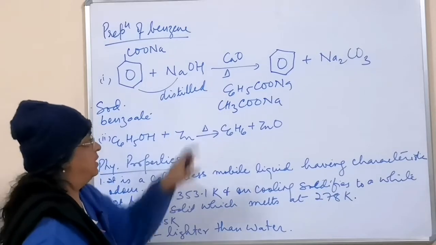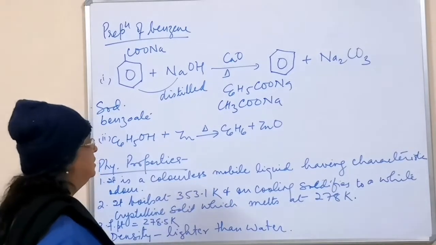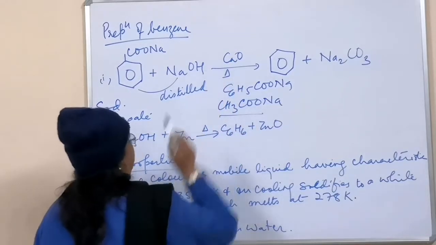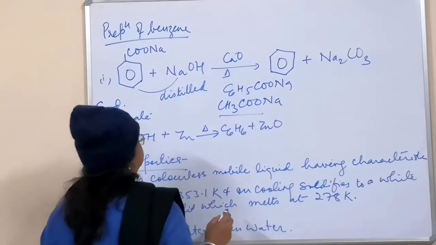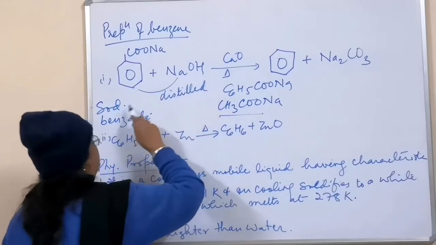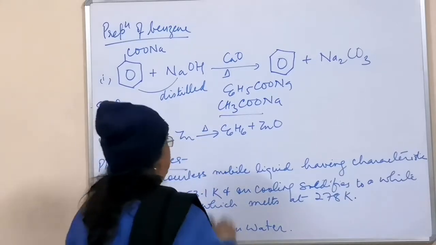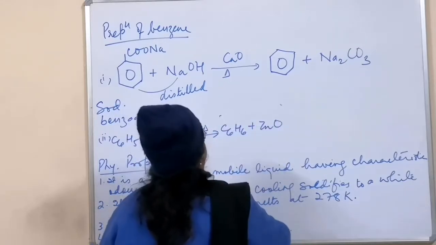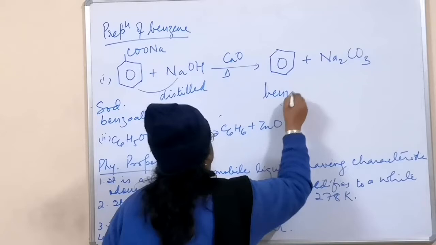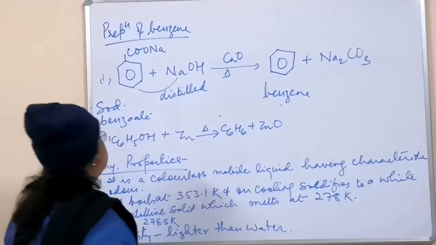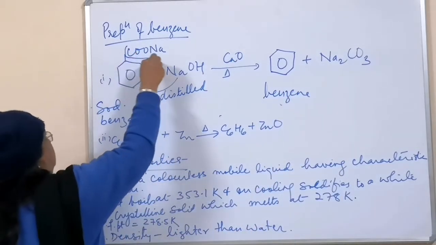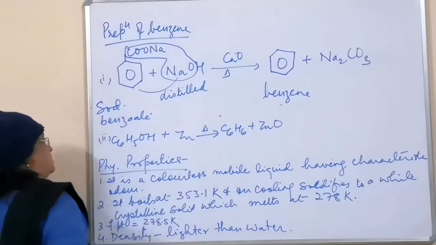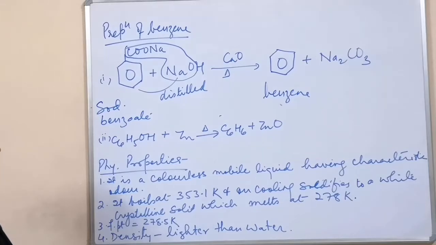Both are analogous, and when this is heated with soda lime, then we get alkane. So when this is distilled with soda lime, we obtain benzene. Na2CO3 is out, this H will be attached there, and we get benzene.